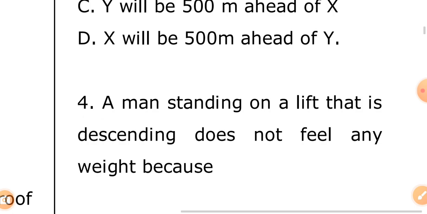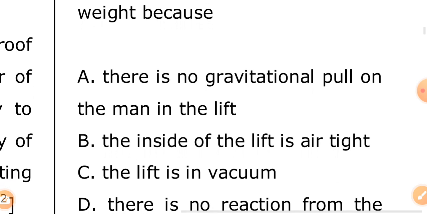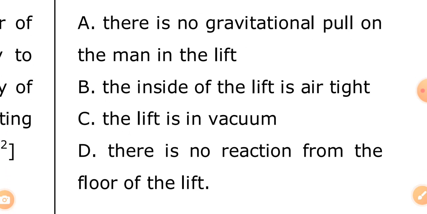Again, a man standing on a lift that is descending does not feel any weight, because when the lift is coming down, why doesn't he feel any weight? A, there is no gravitational pull on the man in the lift. B, the inside of the lift is airtight. C, the lift is in vacuum. D, there is no reaction from the floor of the lift.